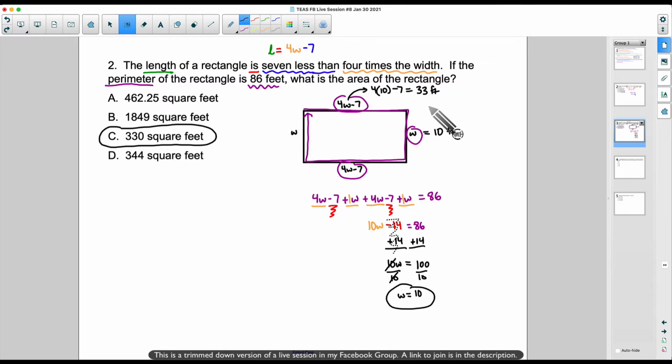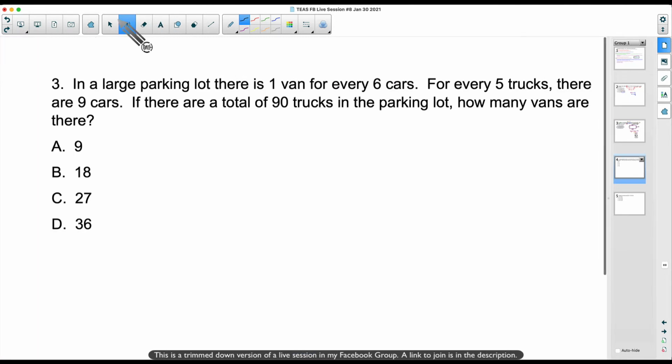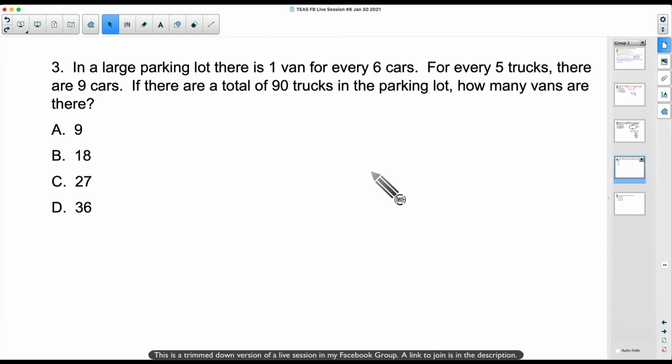But our final answer here is C. But now let's switch gears yet again. Here comes a problem where we are comparing three things. I don't care if it's comparing three different colors of marbles, three different types of trees. In this case, we are comparing vans, cars, and trucks.